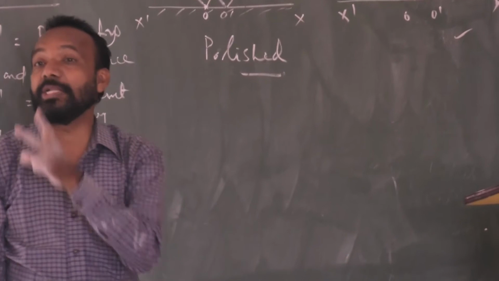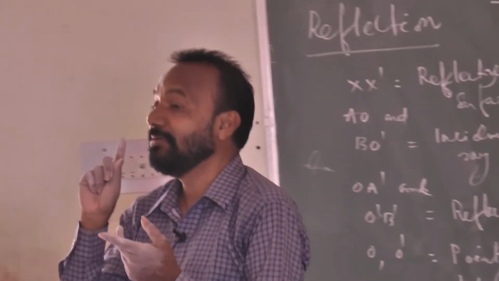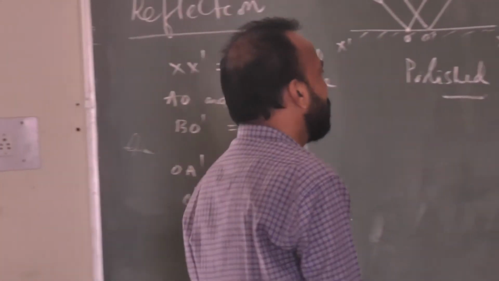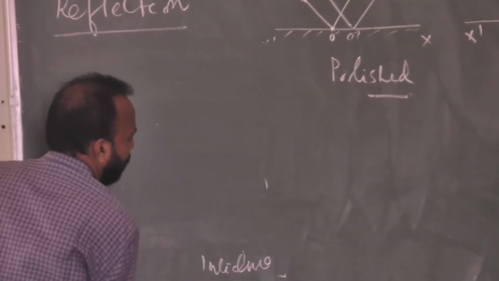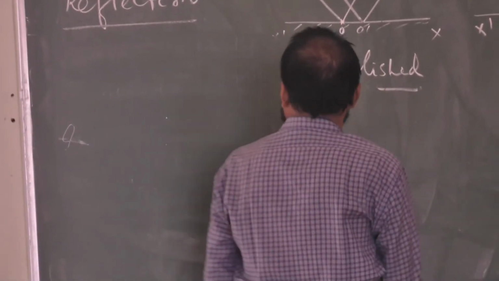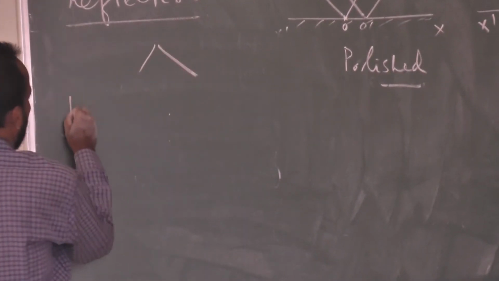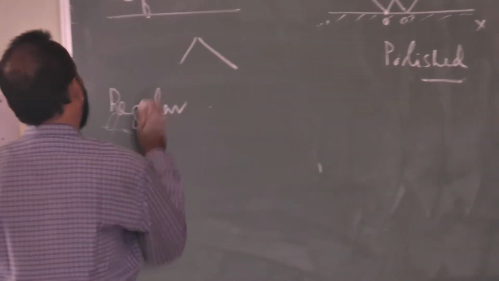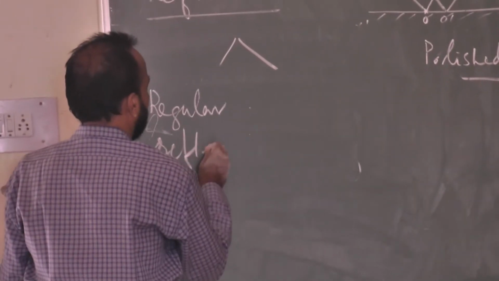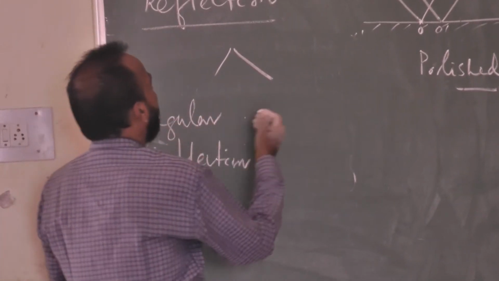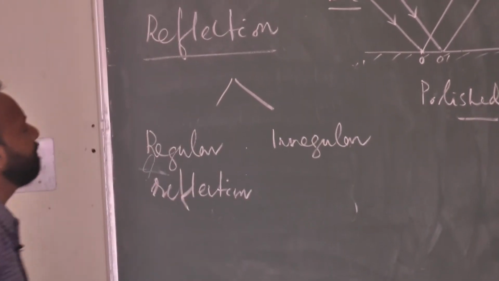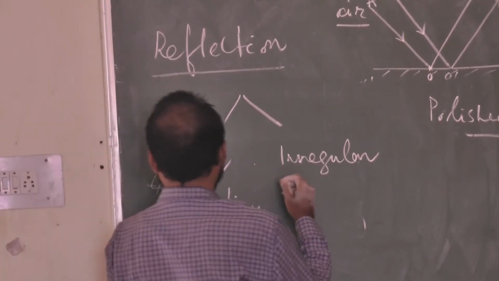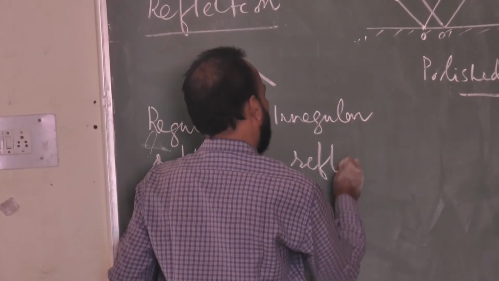So reflection is generally of two types. One is regular reflection, the other is irregular reflection. Reflection is of two types. One is regular reflection. Understanding or not? Any doubt? Regular reflection and irregular reflection. I was talking about this only.